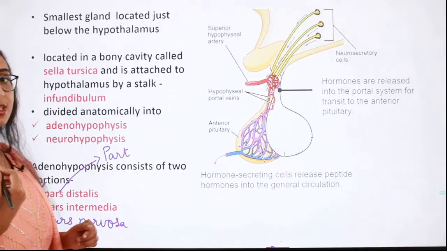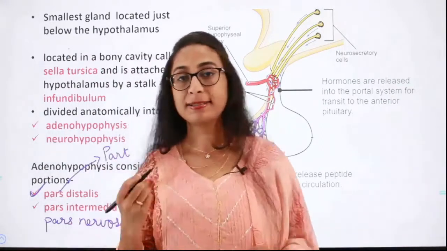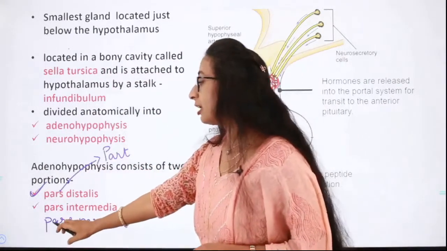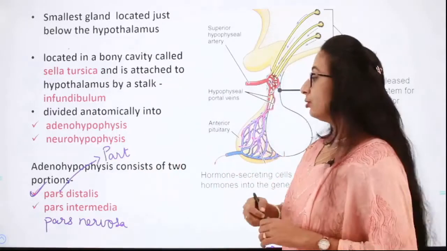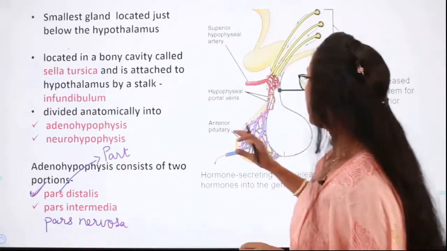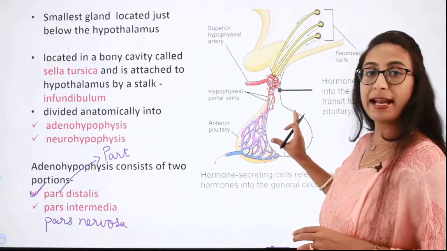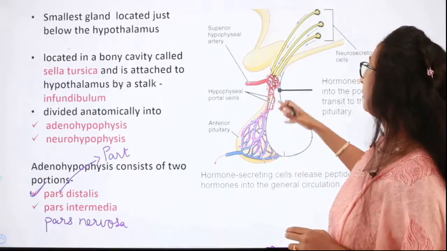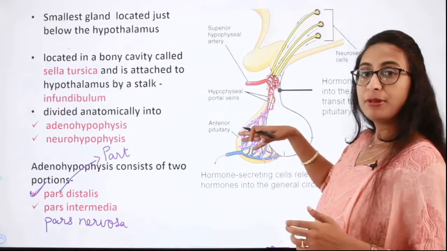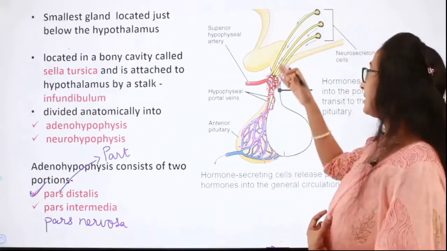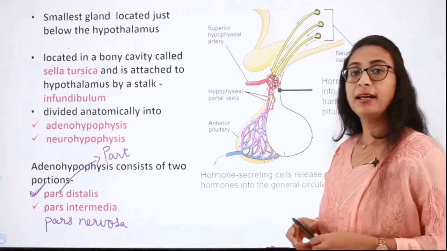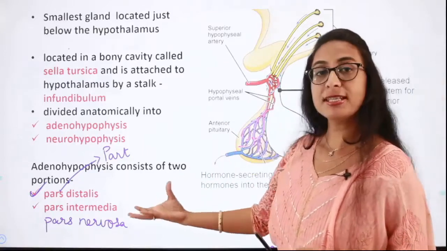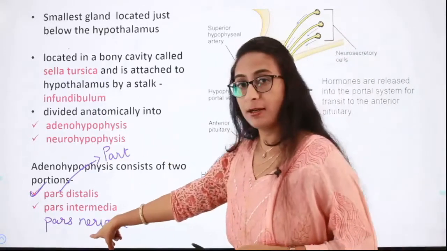Pars nervosa is the posterior pituitary gland because it is connected to the hypothalamus through the neurosecretory cells. It has these neurosecretory cells which are connecting it, and it is involved in those functions. It is called nervosa.